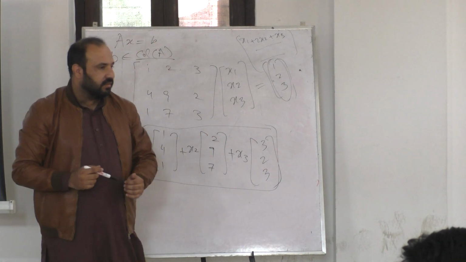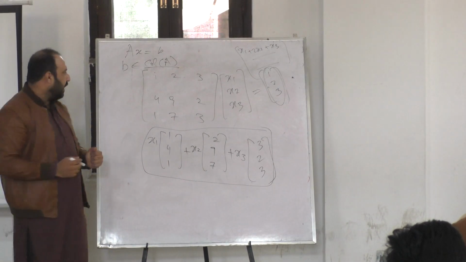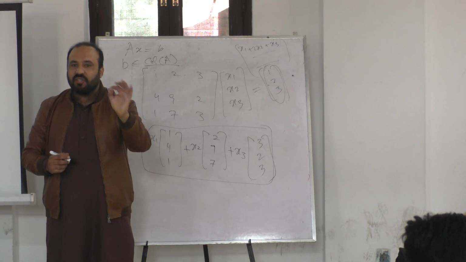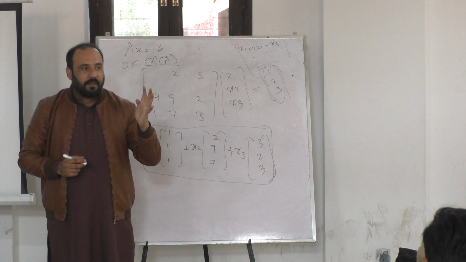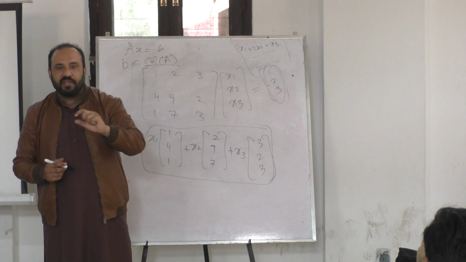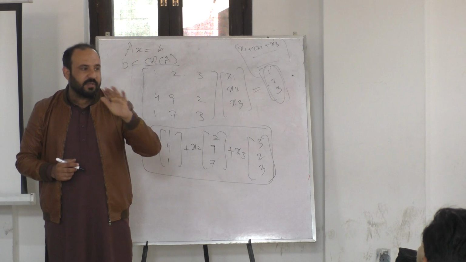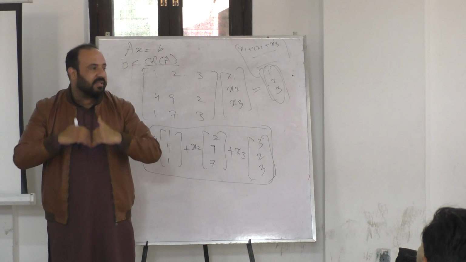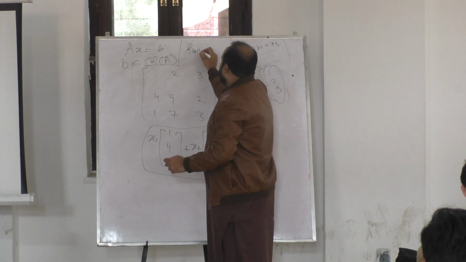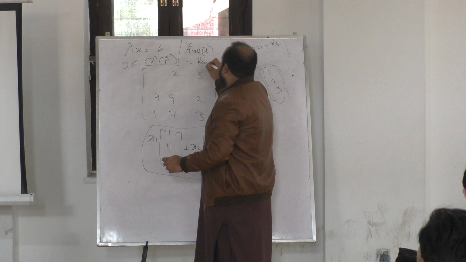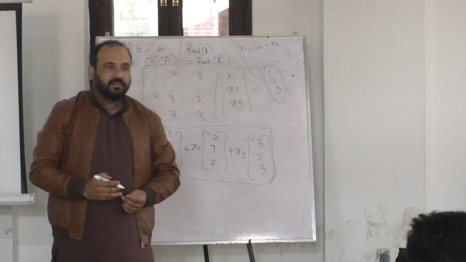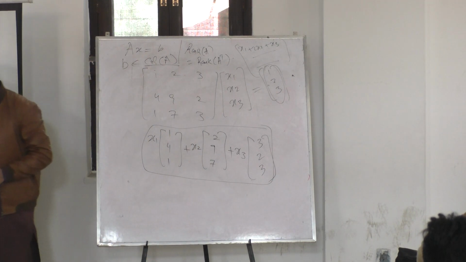So far so good? Okay. So rank of a matrix is equal to the dimension of the column space of the matrix. Rank of the matrix is equal to the dimension of the row space of the matrix. And the dimension of row space and dimension of column space of any matrix are equal. I'm stating this without proof. There is a proof of it. Actually, the proof is the following: rank of A is always equal to rank of A transpose. And there is a proof for that. Make sense? Okay, I move on.